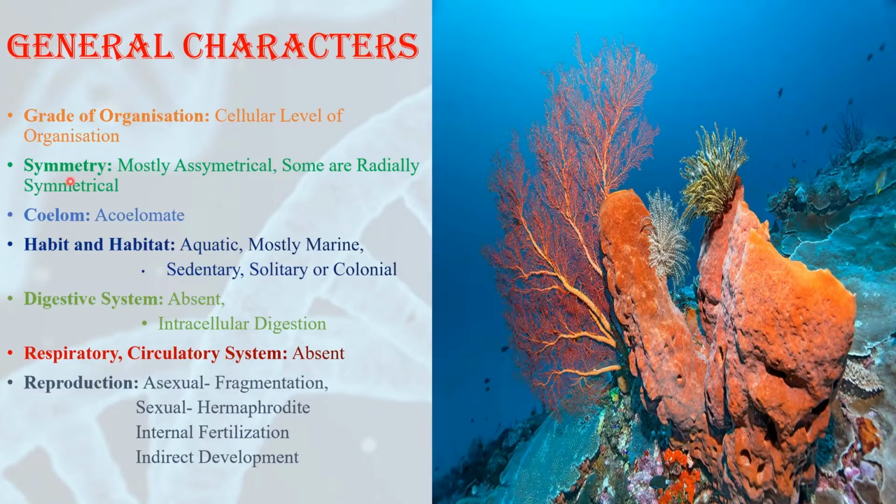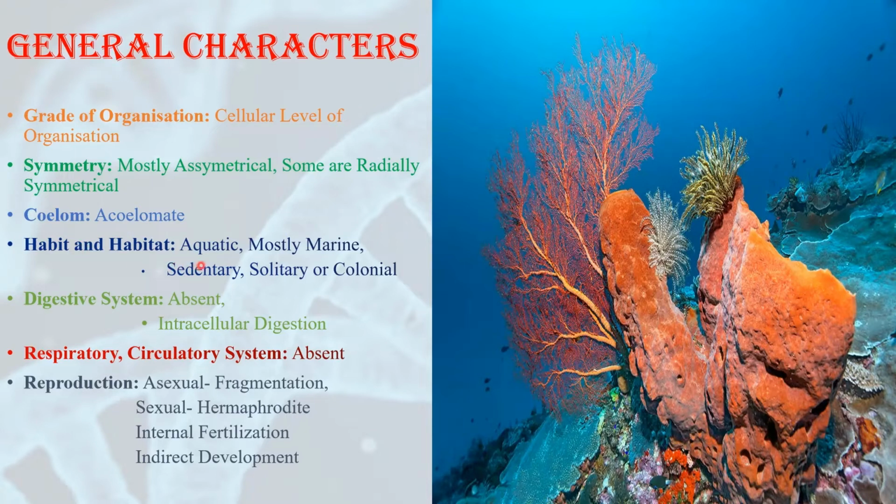Talking about symmetry, these animals are mostly asymmetrical. They don't have any symmetry. Yes, there are few animals of phylum Porifera showing radial symmetry. Radial symmetry means you can divide the body of the animal into two equal halves from any plane. The third type of symmetry is bilateral symmetry, in which the body of the animal is divided into two equal halves only from one single plane. But these animals are not bilaterally symmetrical. Either they are asymmetrical, which most of them are, or they are radially symmetrical. They don't possess coelom. That's why they are called acoelomate.